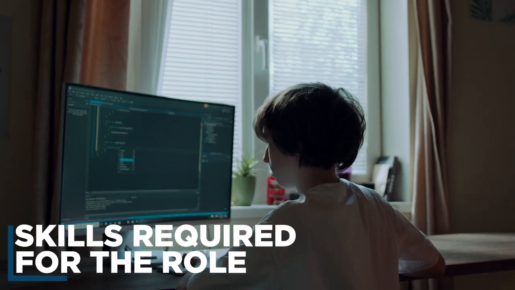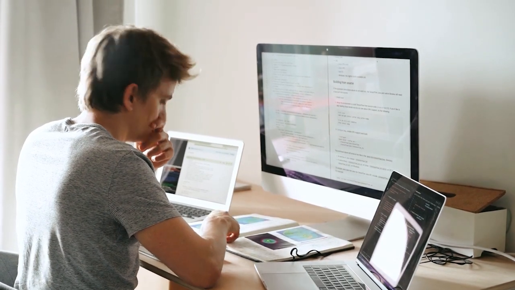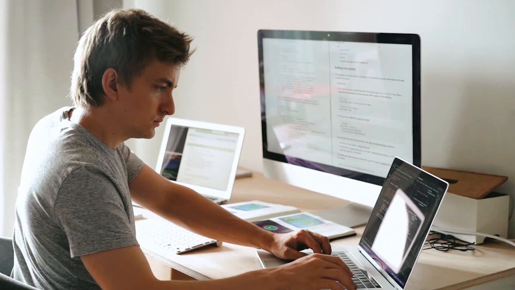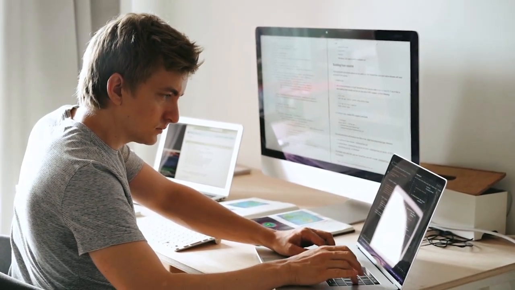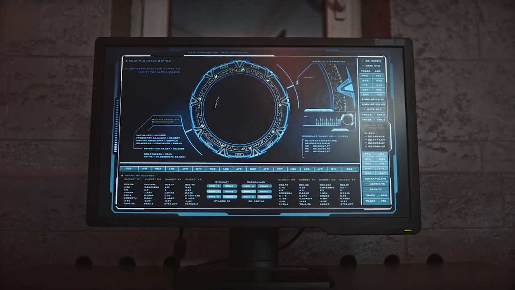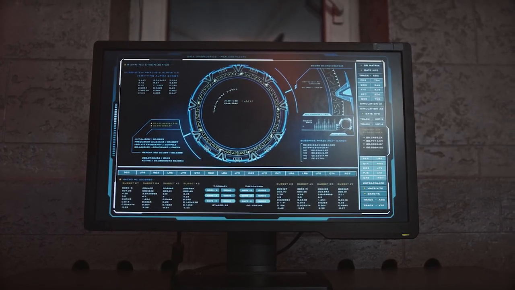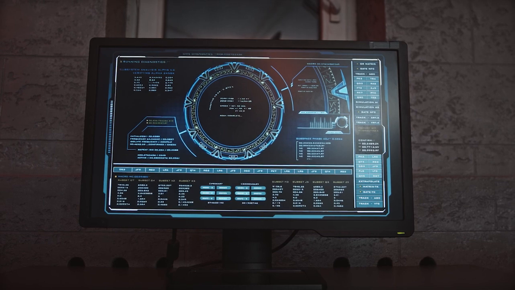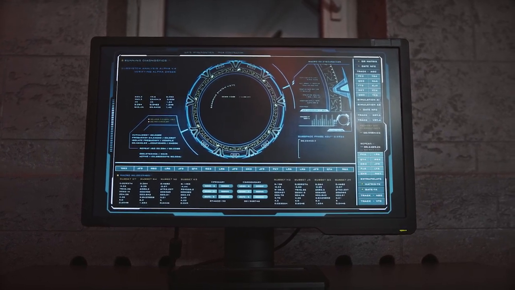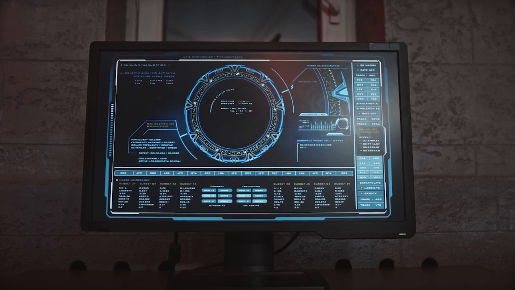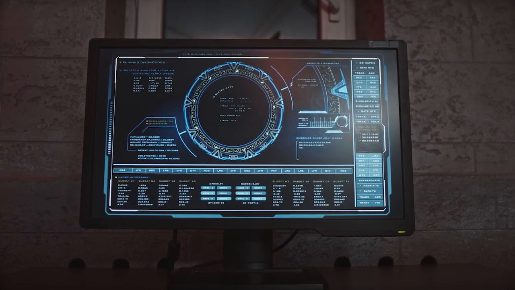Skills required for the role. Here are some of the most important talents needed to become an AI prompt engineer. Expertise in computer programming using languages such as Python and Java. Working knowledge of the various methods and tools used in natural language processing. A comprehension of the processes and algorithms involved in machine learning. The capability of analyzing massive data sets and deriving relevant insights from them.